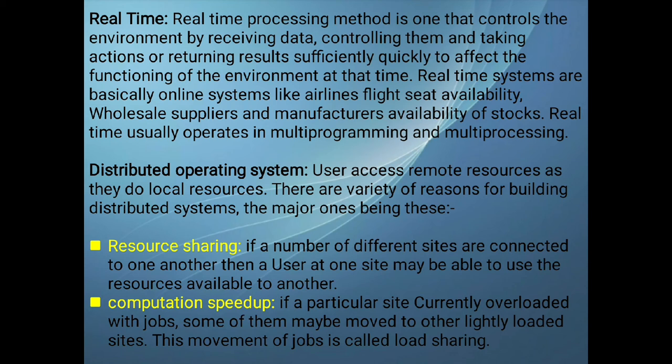So that is real time processing going on. Like a wholesaler supplies and manufacturer availability of stocks. So real time usually operates in the multi-programming and multi-processing section.